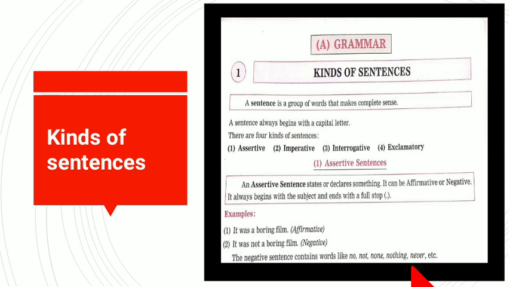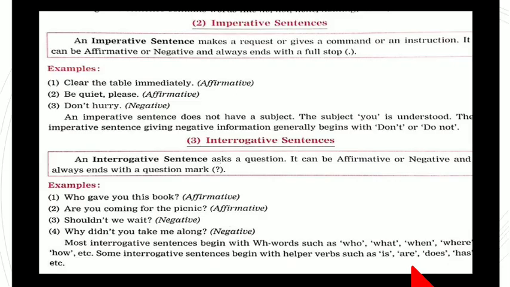And then we'll move ahead with the imperative sentence. Now, what do you mean by imperative sentence? An imperative sentence makes a request or gives a command or an instruction. It can be affirmative or negative and always ends with a full stop.